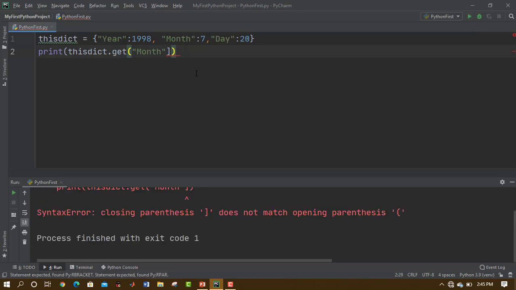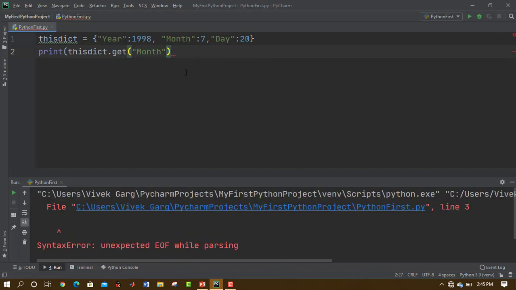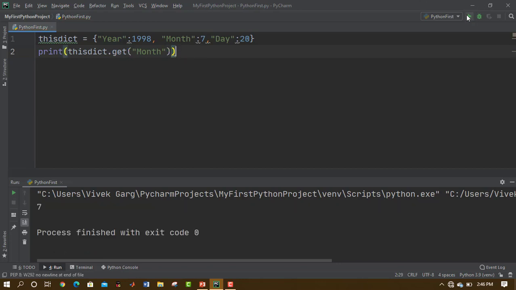Hold on a second, I forgot to backspace this square bracket. Yeah, so now it would work. What is the problem? Okay, another error, a parenthesis is missing. Yeah, so just remember this point, opening brackets must be equal to closing brackets. So that's how we use the get method to find the value. You can similarly get the value of the year or the day or whatever your dictionary is.